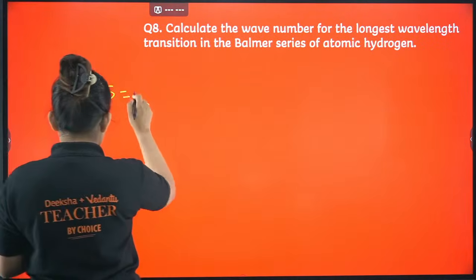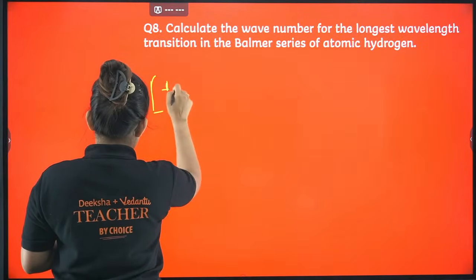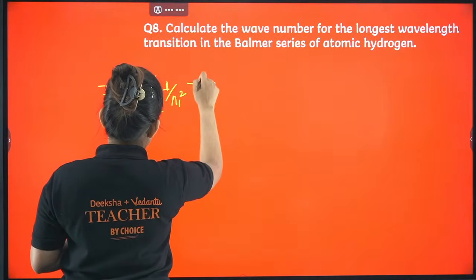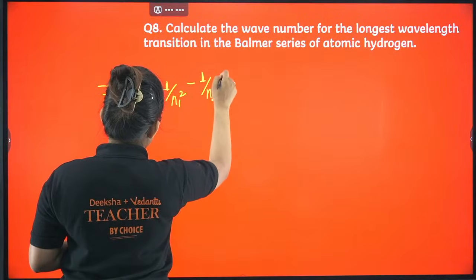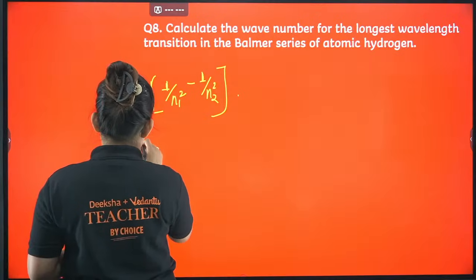Nu bar equals RH into 1 by N1 square minus 1 by N2 square. So you can simply put the values over here.